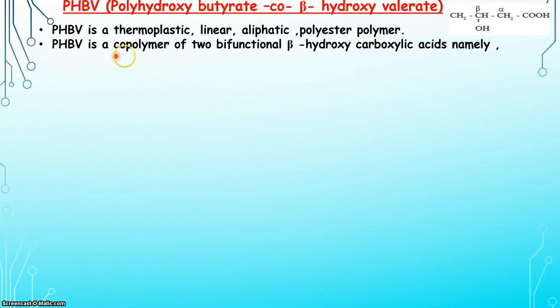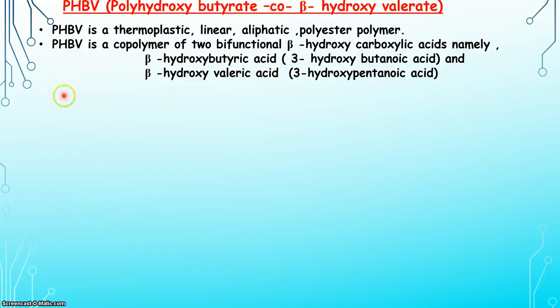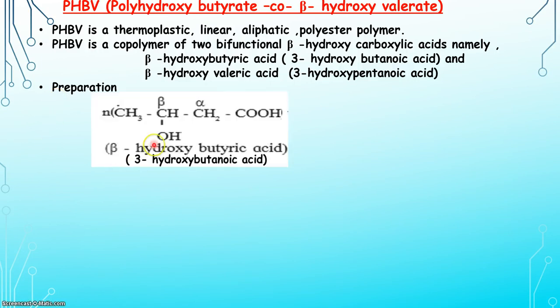This PHBV is a copolymer of two bifunctional beta hydroxy carboxylic acids, namely beta hydroxy butyric acid and beta hydroxy valeric acid. Let us understand the preparation of PHBV. The first monomer is beta hydroxy butyric acid. Beta hydroxy means on the beta carbon an OH group is there, and butyric acid means in a straight chain there are 4 carbon atoms.